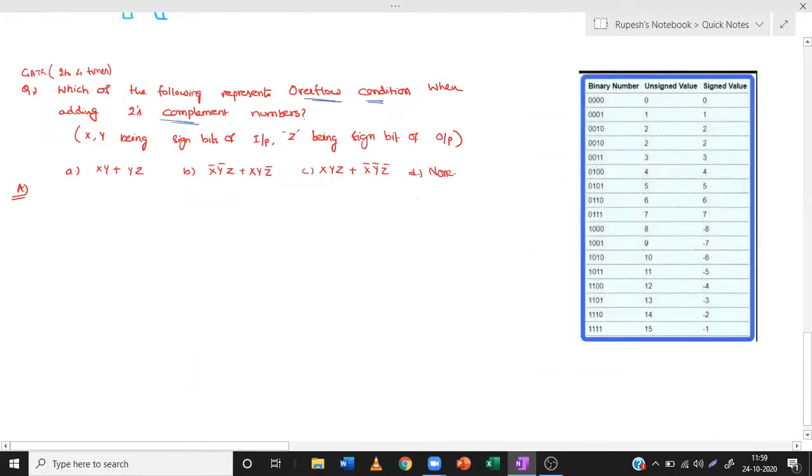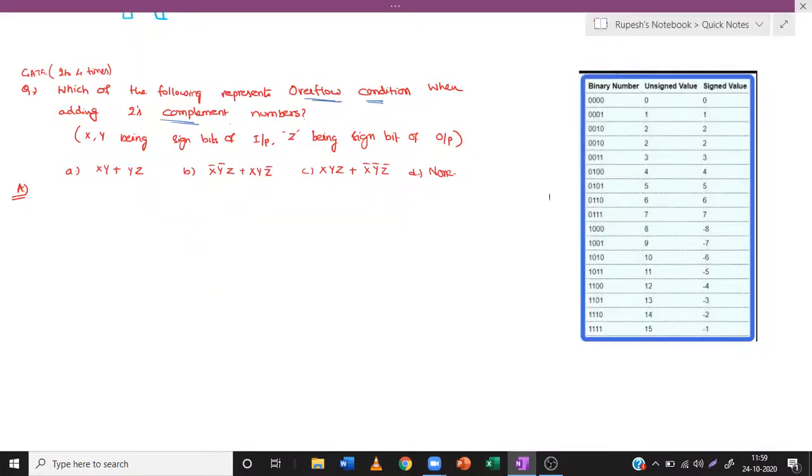Okay. So this is the two's complement table.